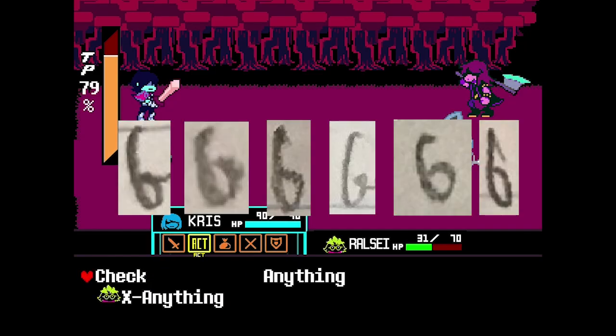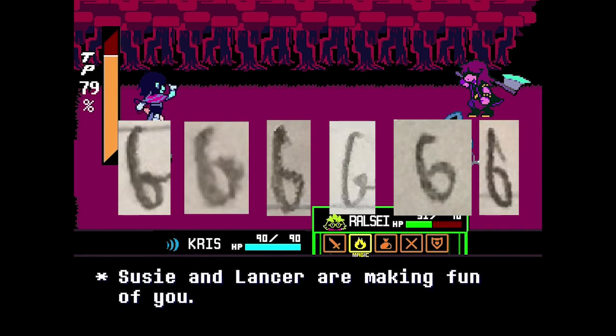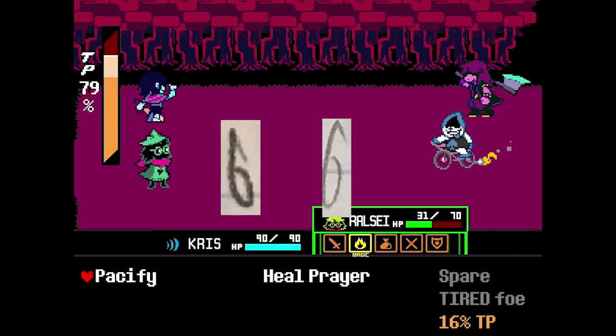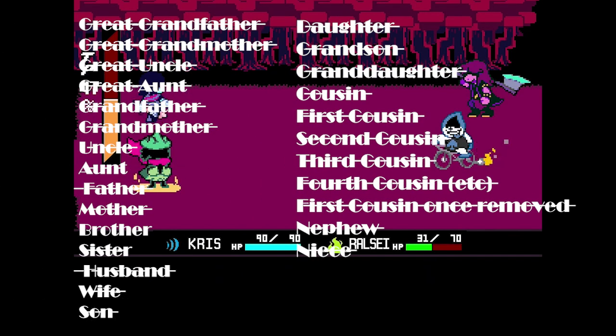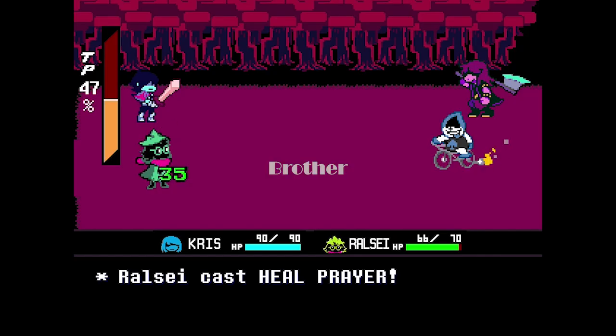The stems of Toby's B's are either straight or curved, and some of them curve so extremely that it forms an arc. Just take a look at this one. Even a B that occurs earlier on in this sentence forms a bit of an arc. That being said, I'm going to eliminate great uncle, which leaves us with brother.